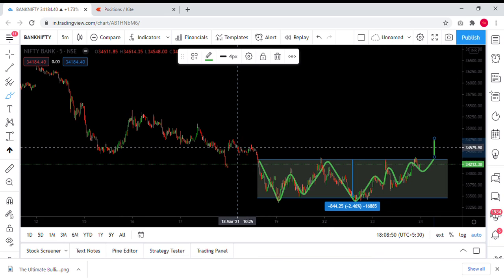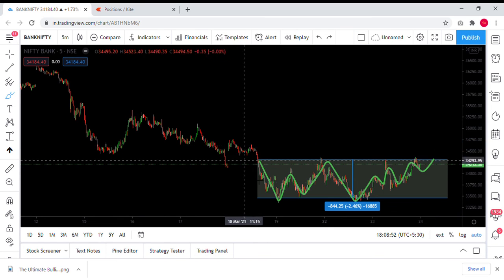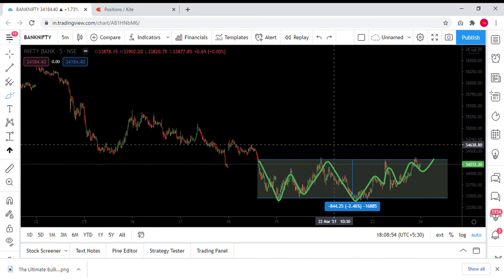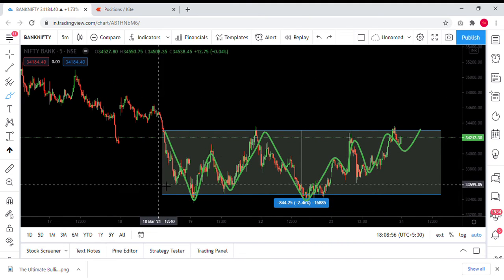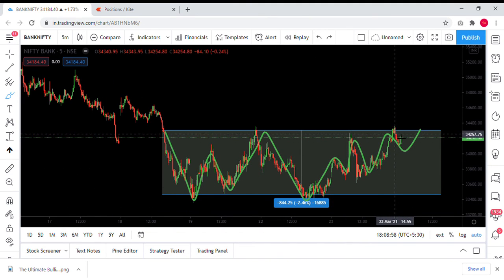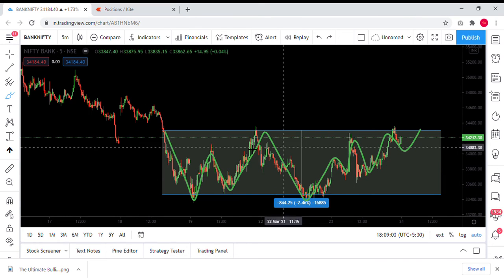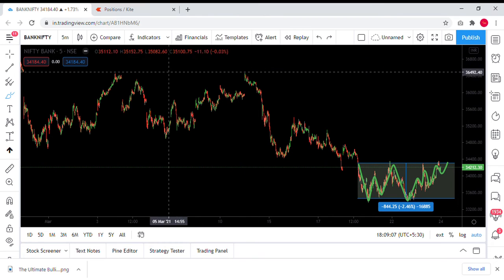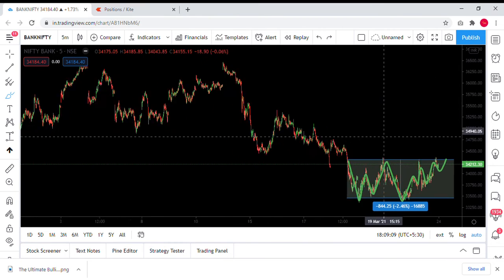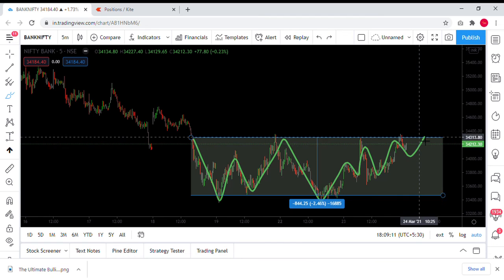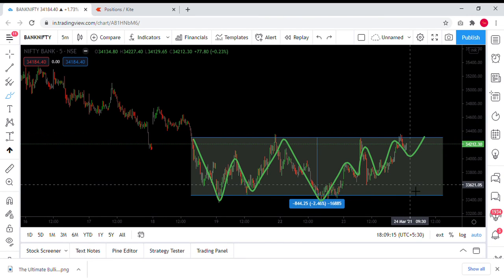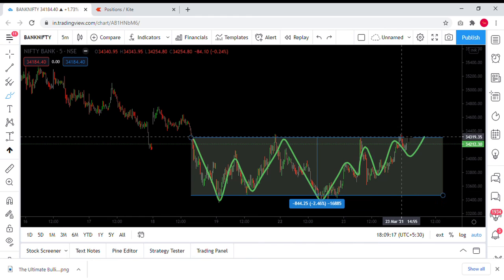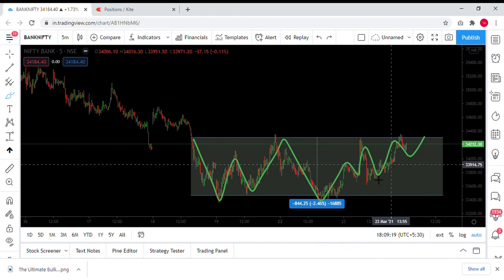When it gives out a breakout, we will take a trade. As of now, what I can see is a consolidation range, you could say, because 400 points or 500 points is not a narrow range, I guess. So this is a kind of consolidation which is happening after the fall that we saw a few days earlier. Now we will wait and see what happens if this particular 34,370 को cross करता है with a good volume. We shall look into buying opportunities again.